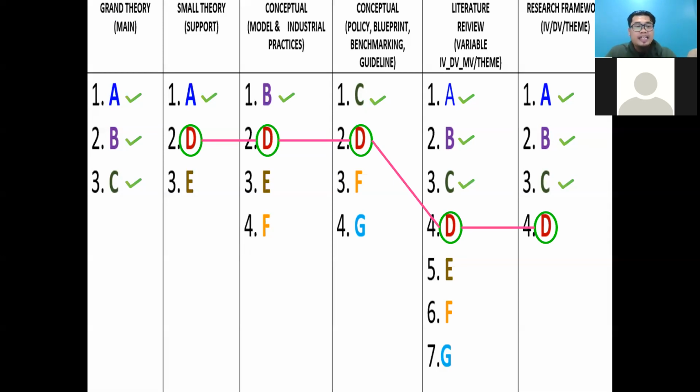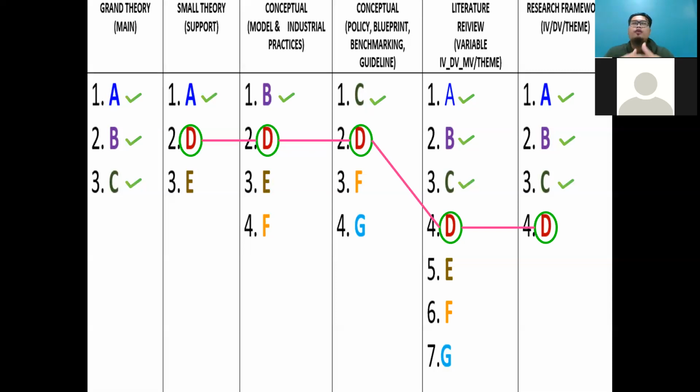Let's say in this case, this is some examples. In research, we have grand theory and small theory. What is the difference between grand theory and small theory? Grand theory is actually quite popular, and time after time it is still relevant until now.